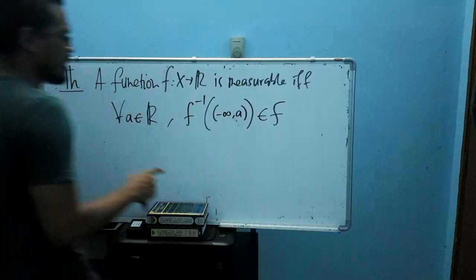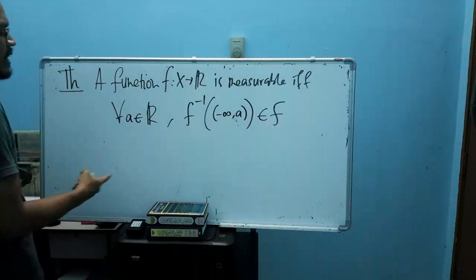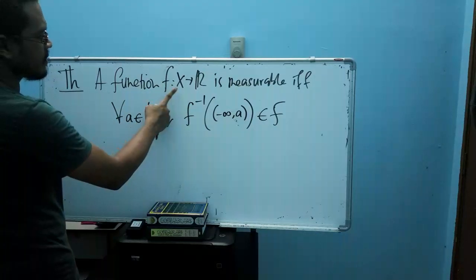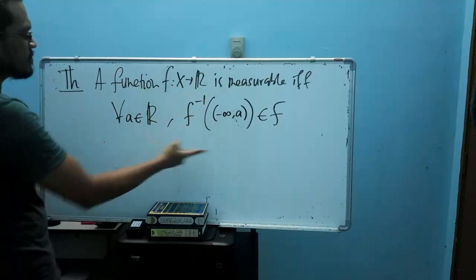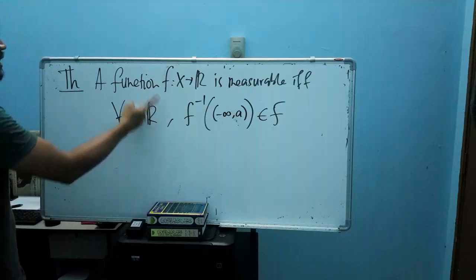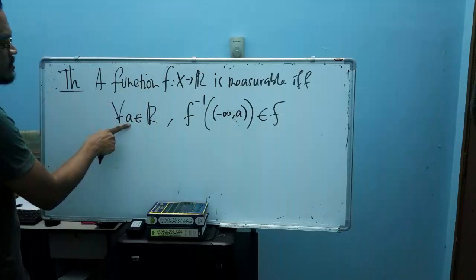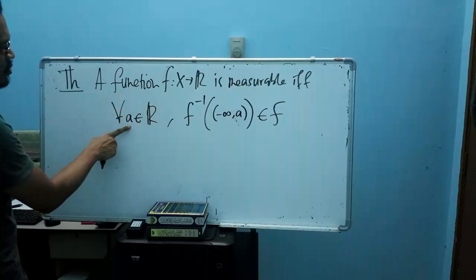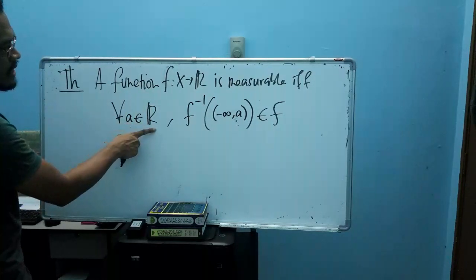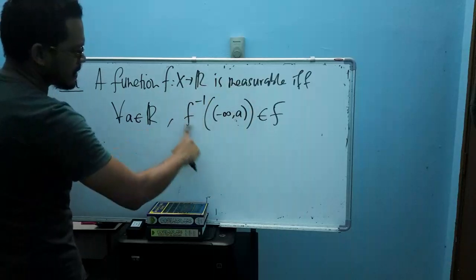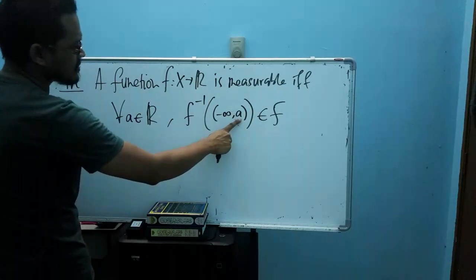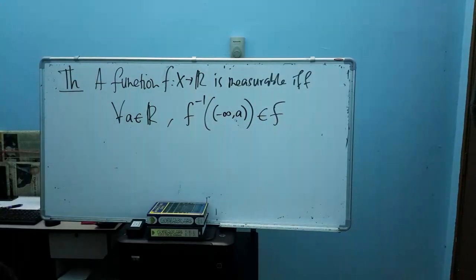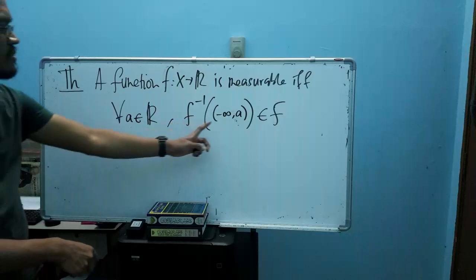What is the meaning of this? Meaning that a function is measurable if and only if it satisfies this condition. If you consider all values from the real numbers, any a here means that you consider all real numbers, then the pre-image of all these subintervals is an element of sigma algebra. What is the meaning of the pre-image of this subinterval?